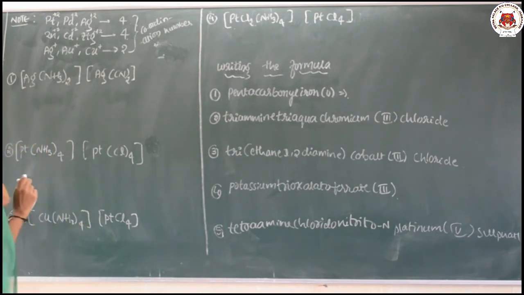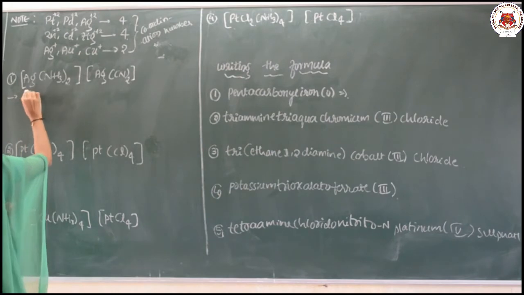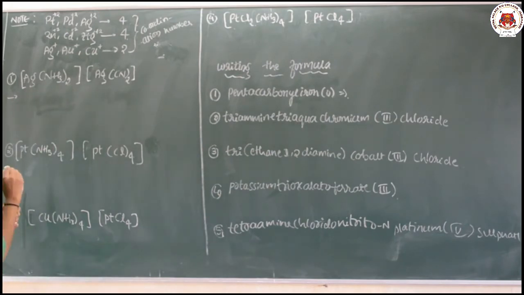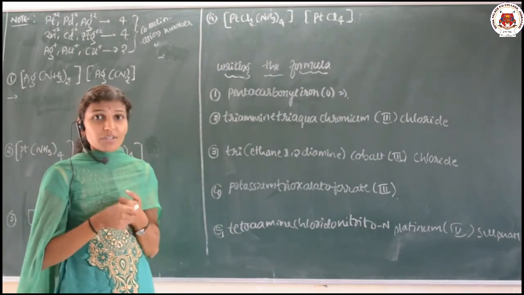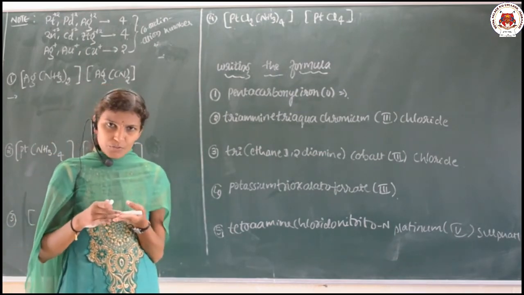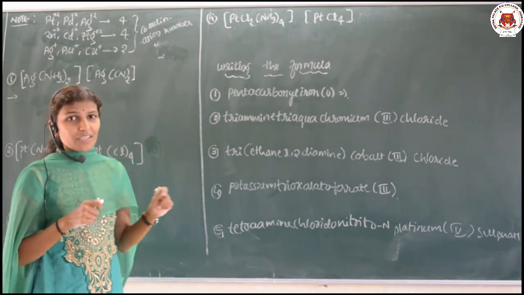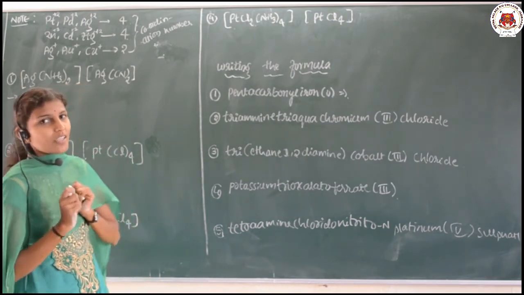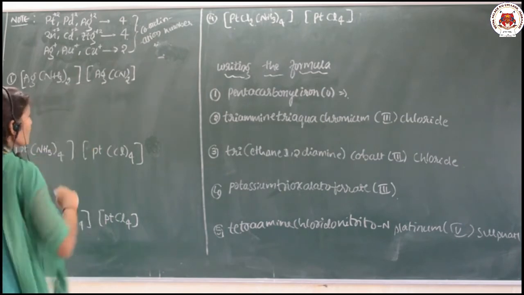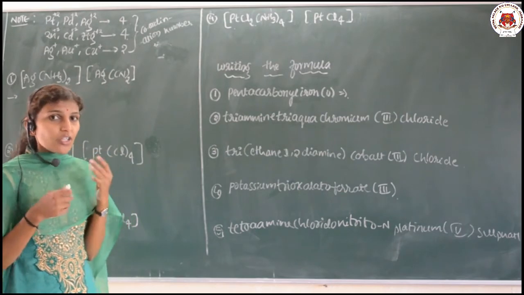So let us go for the example. Here, first one. See here, they have given 2 complexes simultaneously. Till now we know only how to name one complex, which may be neutral, positively charged, or negatively charged. But we never know what to do when 2 complexes are given. In today's session I am going to discuss which method we have to follow and how to name such a complex.